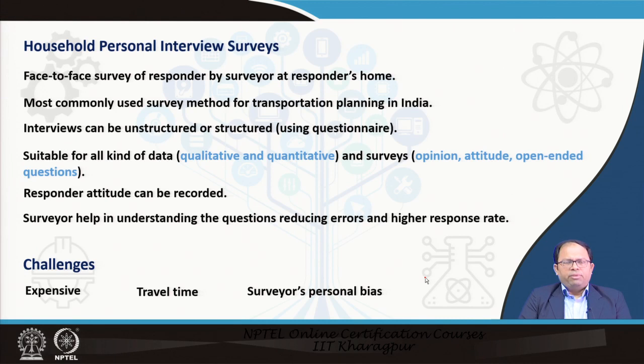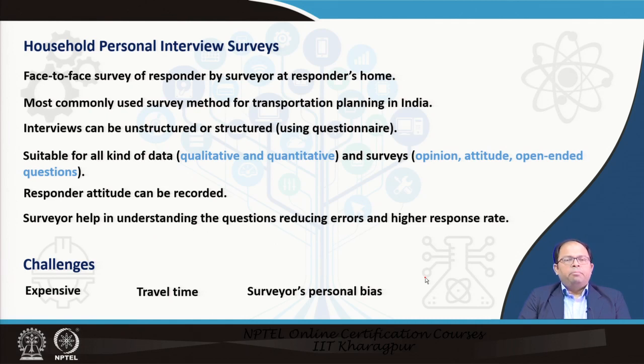And structured means we use a questionnaire to survey, and it is suitable for both qualitative and quantitative surveys. And we can use either an opinion survey or attitude survey or open-ended questions. Anything could be taken up in this kind of survey, because we are doing face-to-face, and whichever way we feel appropriate should be taken up. And we can also record the respondent's attitude in this kind of survey. And because the surveyor is in front of the respondent, the questions could be easily explained to the people whom we are surveying, and this actually reduces errors and also increases the response rate for this kind of survey.